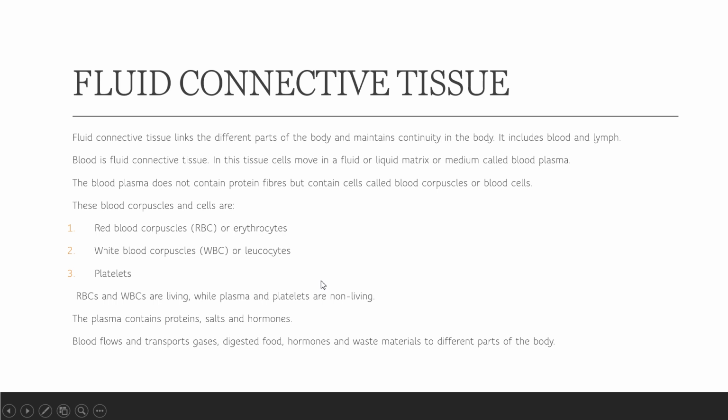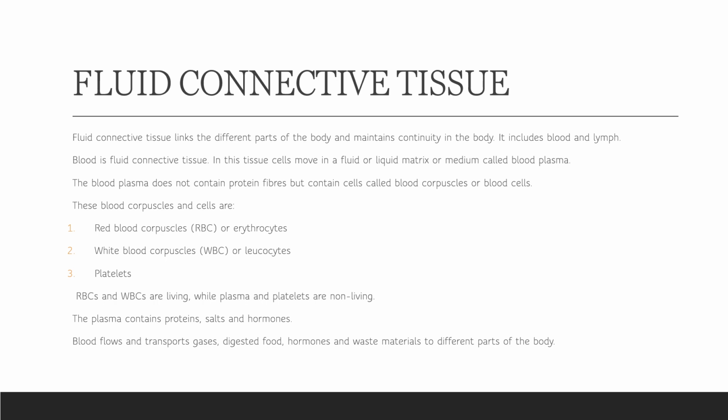Yes, fluid connective tissue. Fluid connective tissue links the different parts of the body and maintains a continuity in the body. It has two components. One is blood, one is lymph. Blood is a fluid connective tissue. In this, we have a liquid matrix as a base that is called blood plasma. That blood plasma does not contain protein fibers, but it contains cells, or you can say blood corpuscles. Okay, we also call them blood cells.